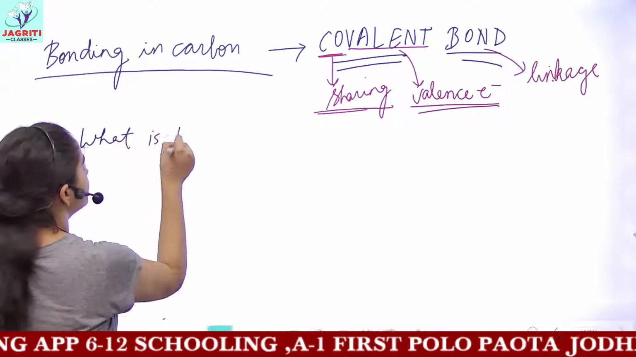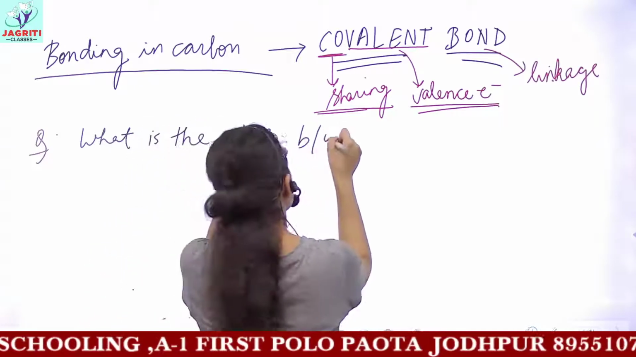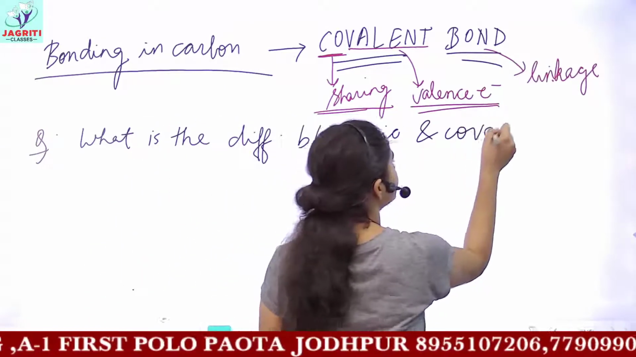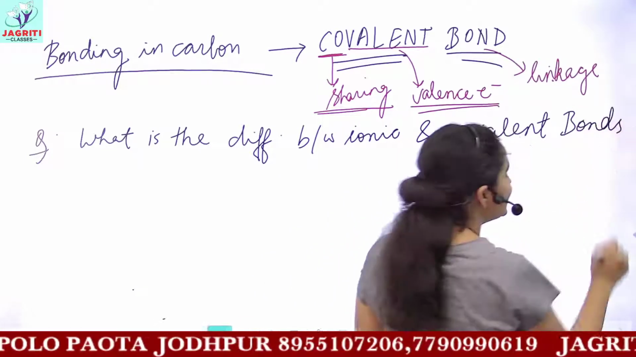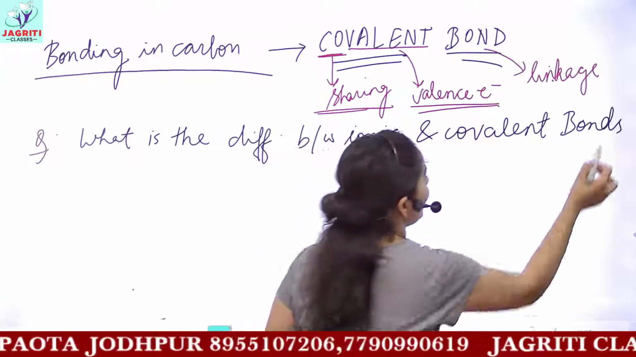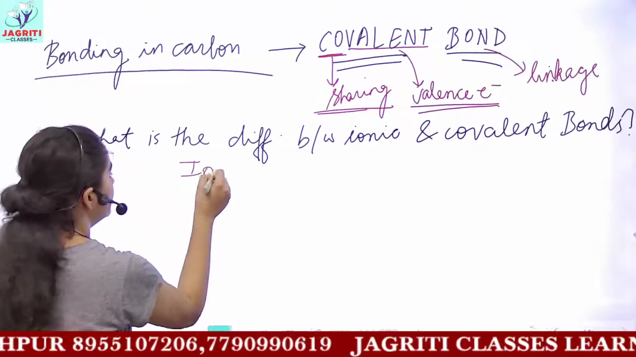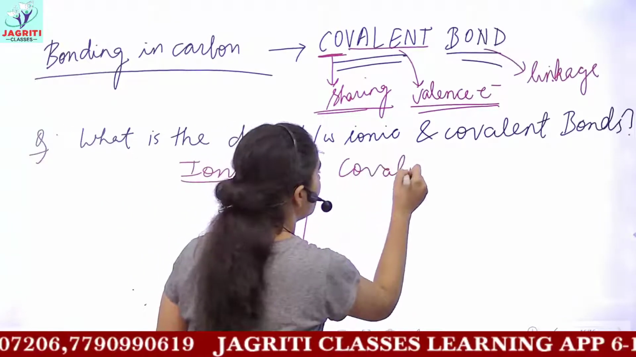Now a question may occur in exams: what is the difference between ionic and covalent bonding or covalent bonds? So we'll see some points of difference for ionic and covalent bonds. Let's write ionic and a differentiating column with covalent.